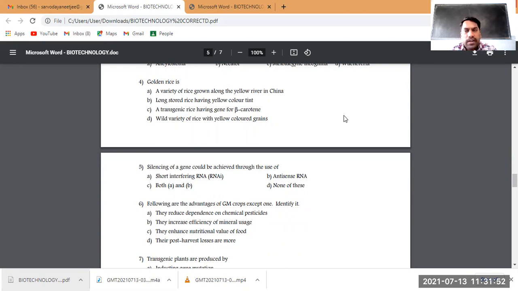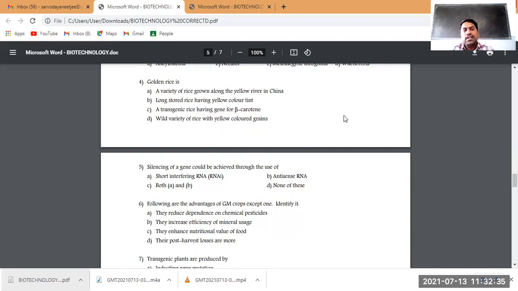They have given options related to golden color. It is not because it is a rice grown along the Yellow River in China, it is not named so. Nor is it a long-stored rice having a yellow color tint. Golden rice is a transgenic rice having the gene for beta carotene.